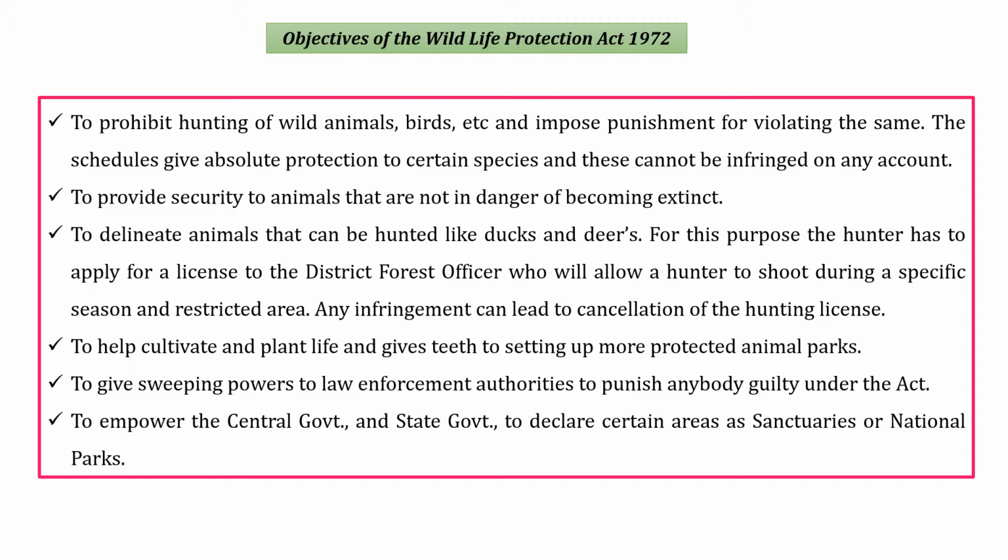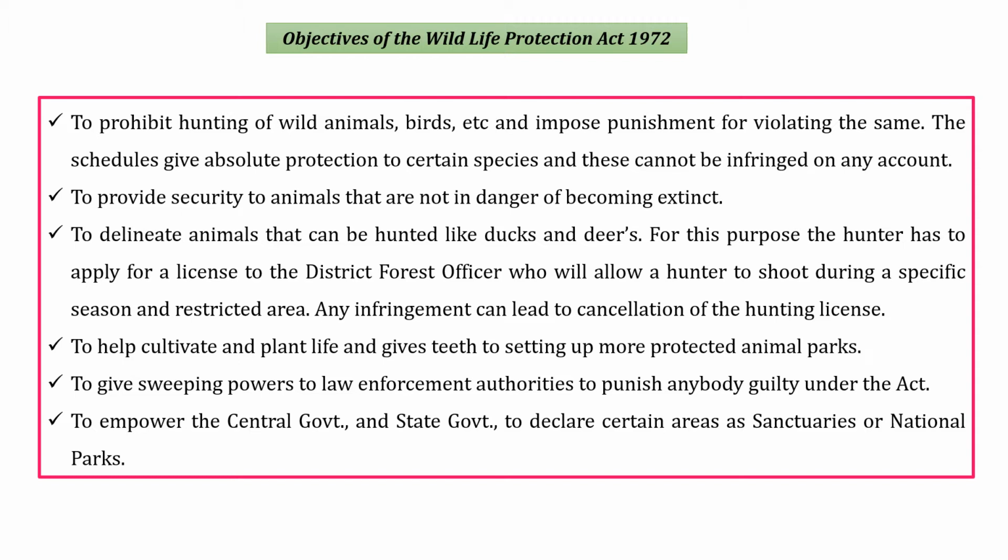So there are district forest officers who are allowed to protect, and only with a license are people allowed to hunt or shoot during specified seasons and in restricted areas. If anyone cancels or breaches the hunting license, they may get imprisonment or face punishable acts under this Wildlife Protection Act 1972.